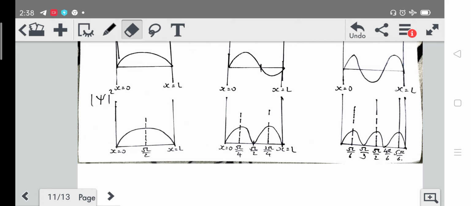In the n is equal to 3 case, we can also see that at pi by 3 and 2 pi by 3, the probability of finding the particle will be 0. But at pi by 6, pi by 2 and 5 pi by 6, the probability of finding the particle will be maximum. This question can be asked in your exam, so keep this in mind. Okay, now let's move ahead.